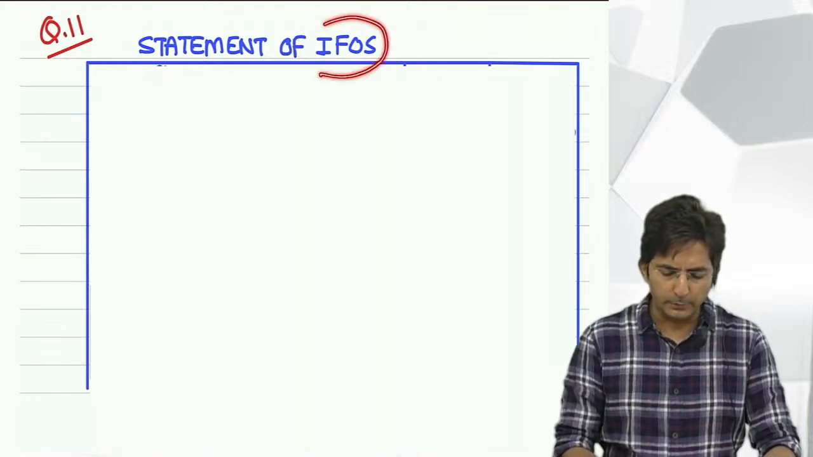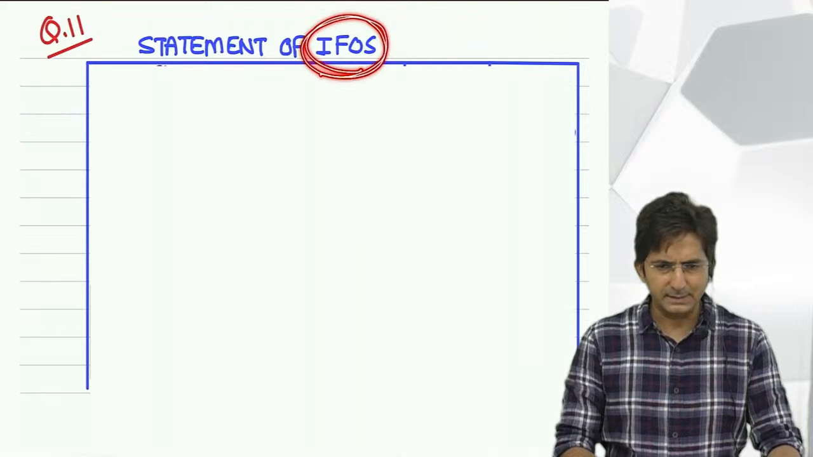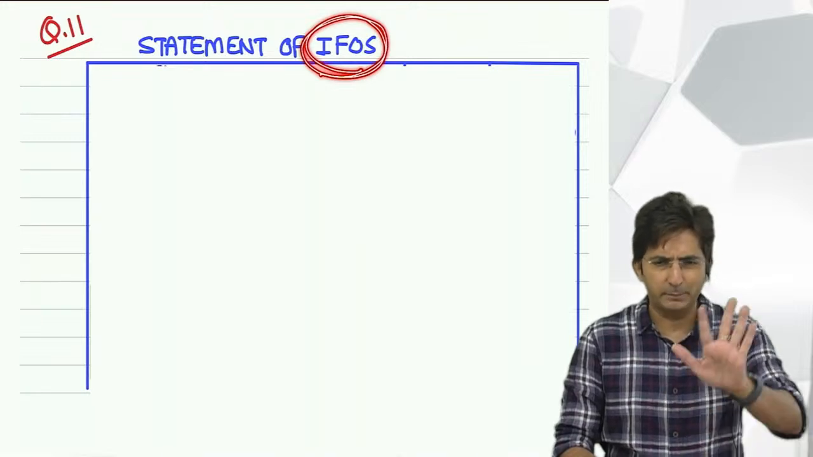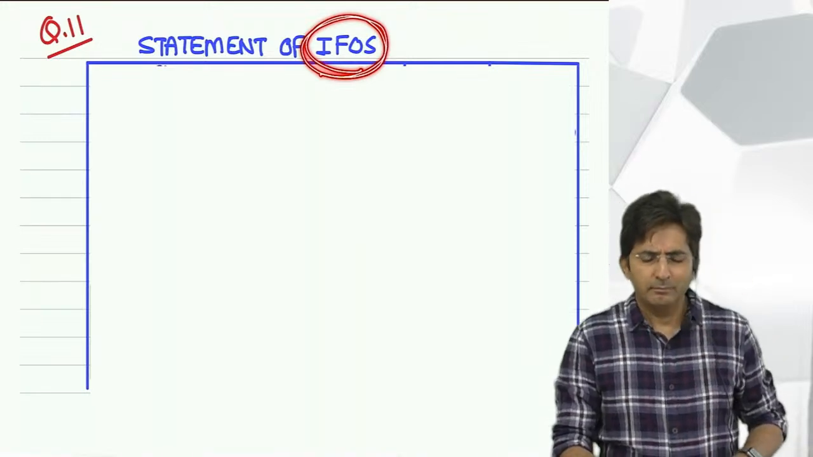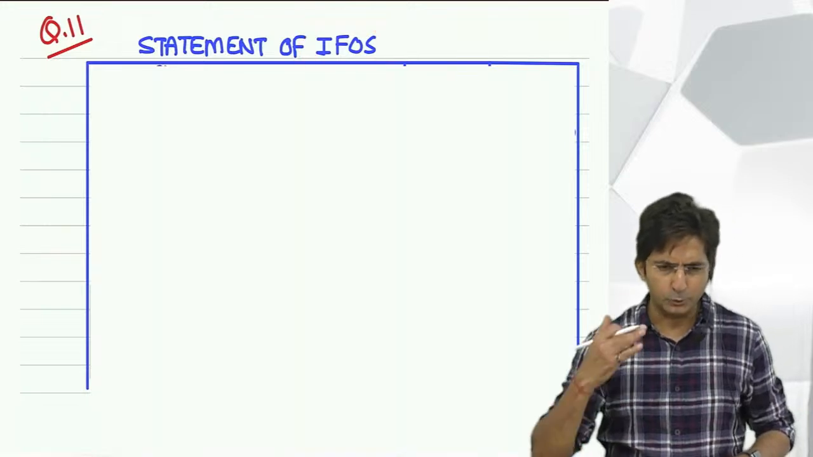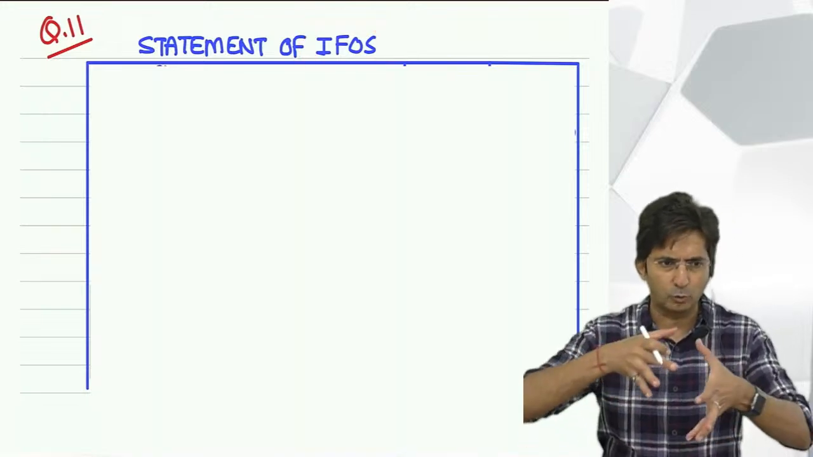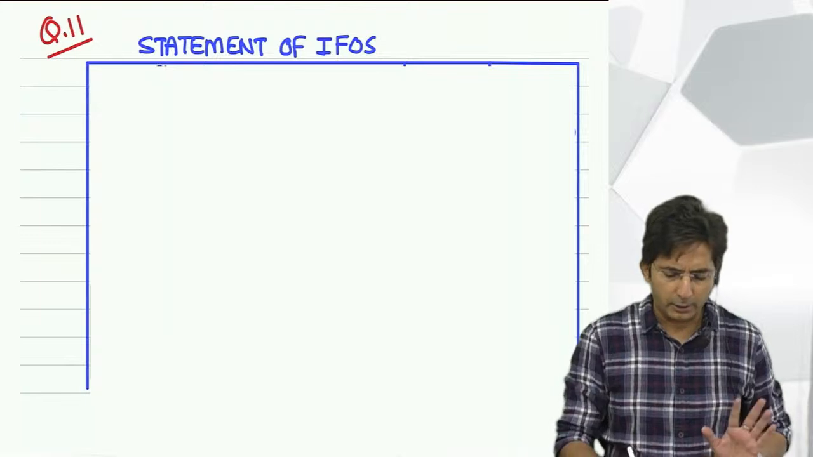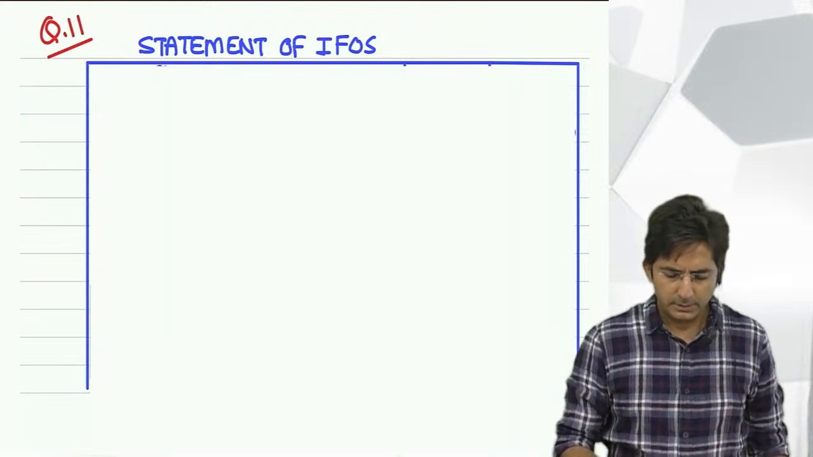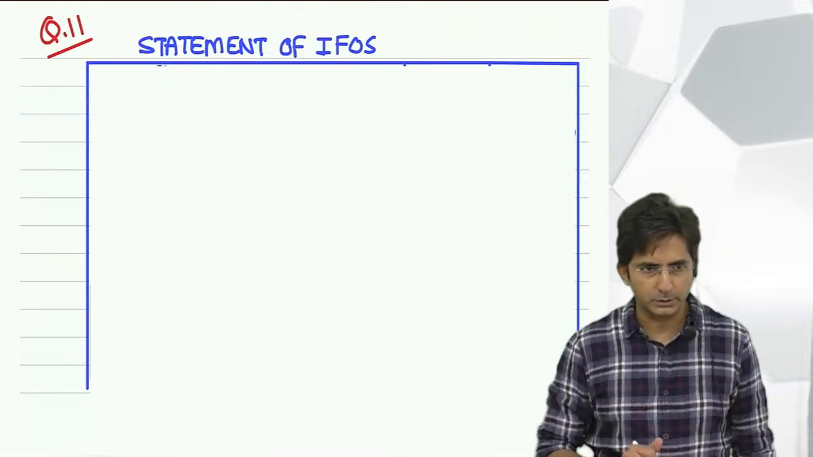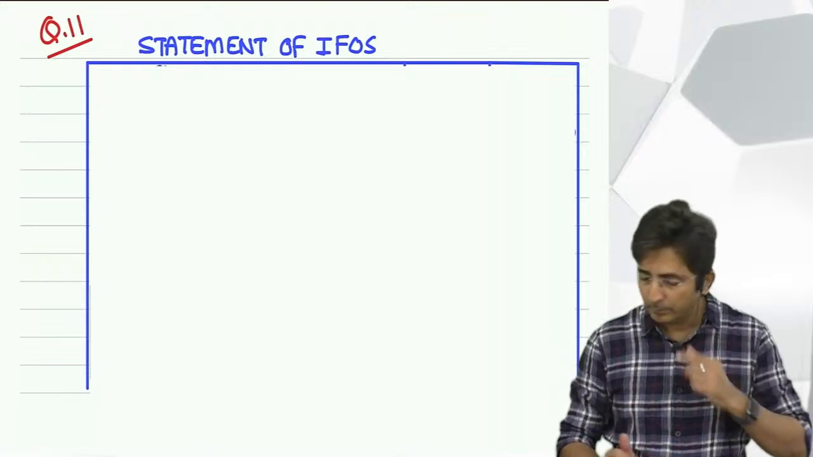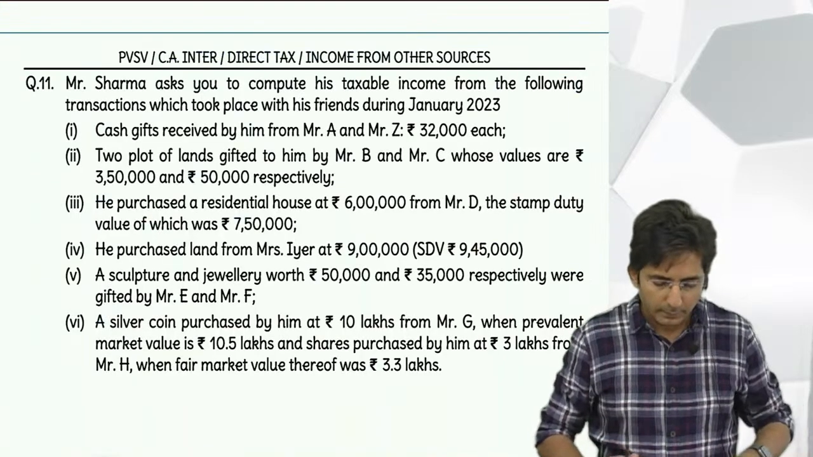Although this short form is very popular, by chance if you write it in the exam, they won't deduct the marks. In the exam you can follow shortcuts because you have a crisis to complete the paper on time. But right now at least you write neatly. Statement of income from other sources. Ready with the statement? Okay, now.